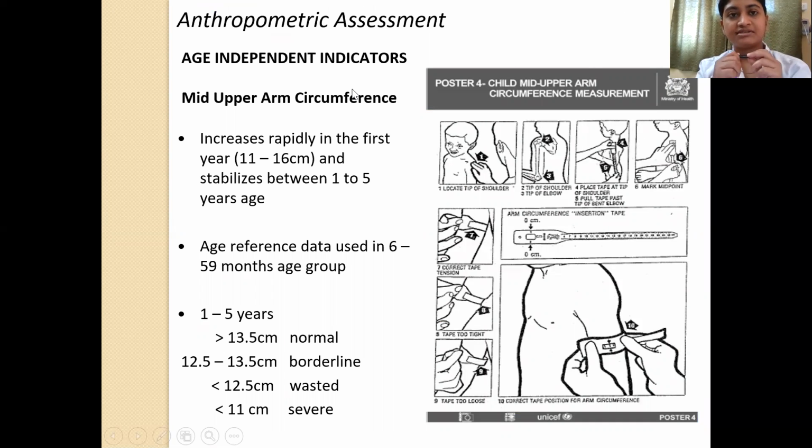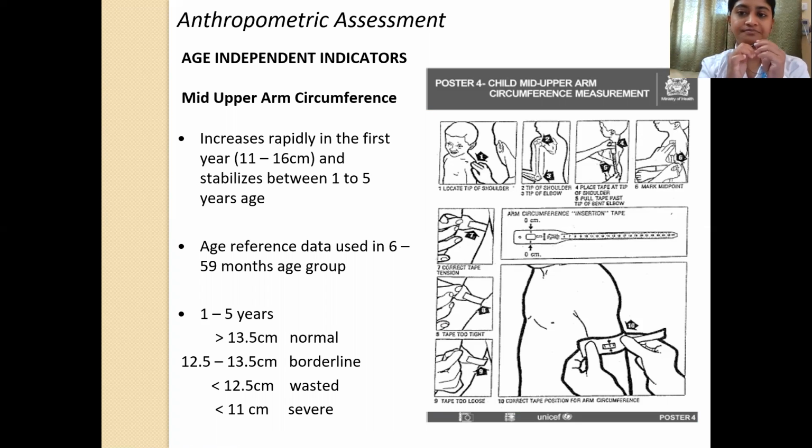So now let's look at some of the age independent indicators. As I had told before, age independent indicators are important when you don't know the age of the child. The mother is not able to tell you the age of the child, but still you want to assess the nutritional status. So in that case, the age independent indicators are the ones that will help you out. Most important is the mid upper arm circumference.